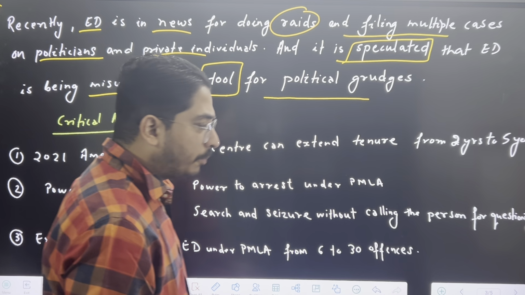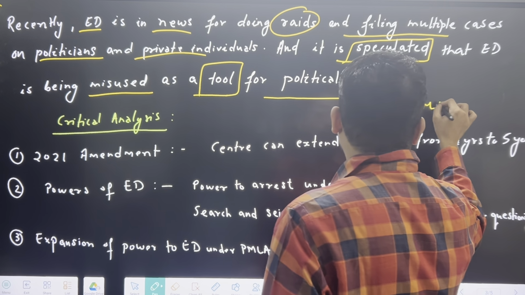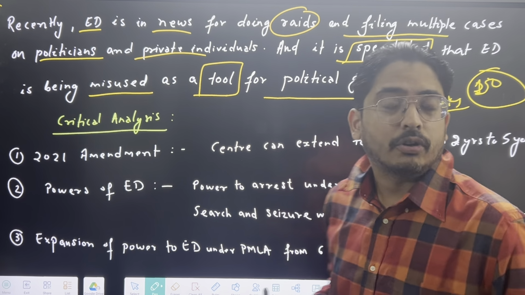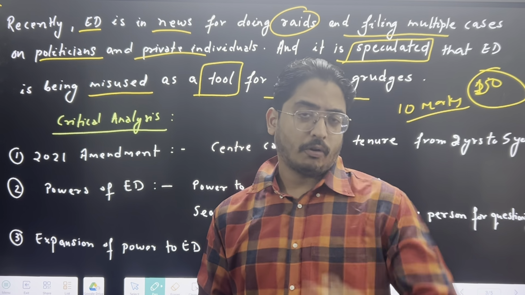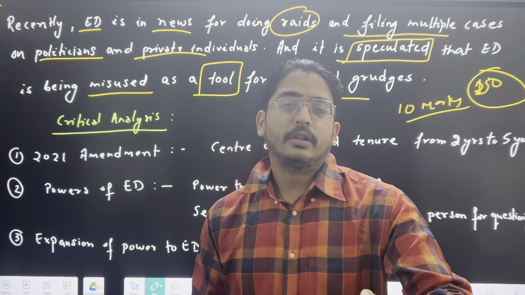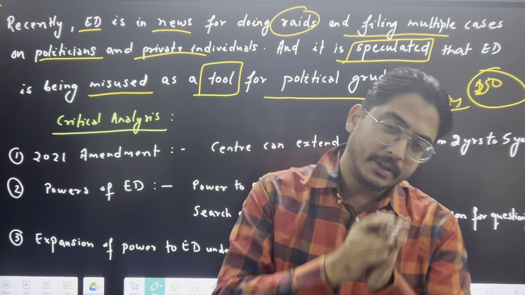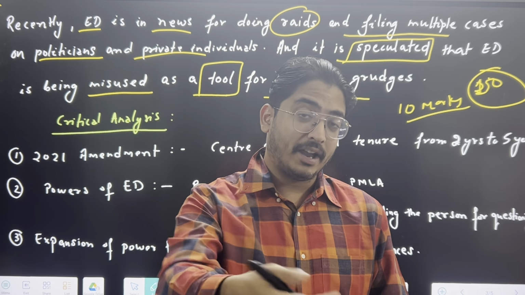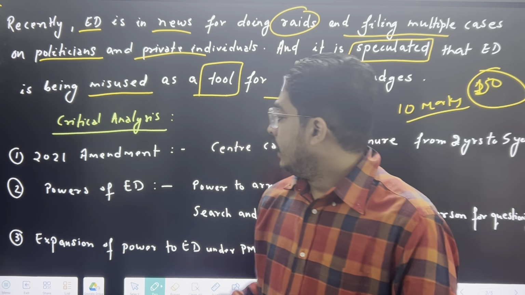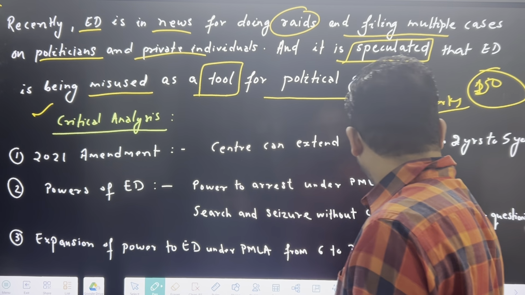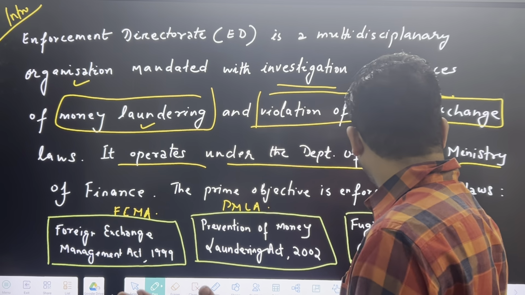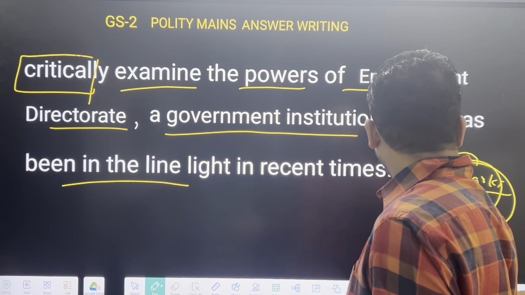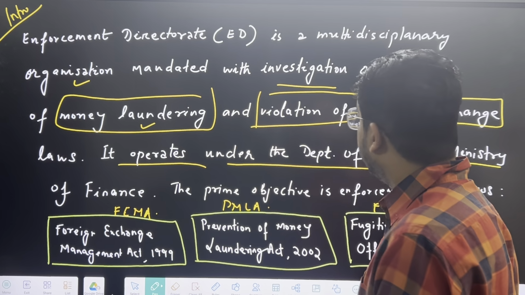Now I'll come straight to the point, because it is a 10 marker, so we do not have many words to write, only 150 words. Within 150 words we need to follow the UPSC guidelines. It is asking for 150, so we need to be within 150. At most you can go for 160 or 165, 170, not more than that. So in the critical analysis, because the question is straight away asking to critically examine, and that too it is a 10 marker, we'll come to the point.